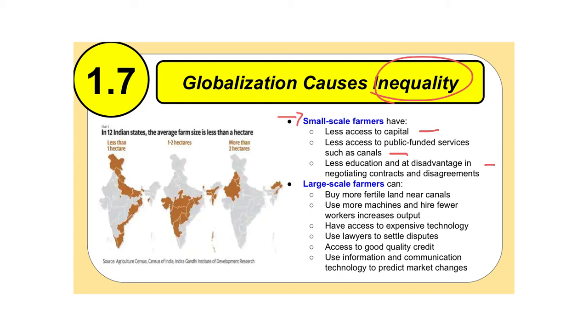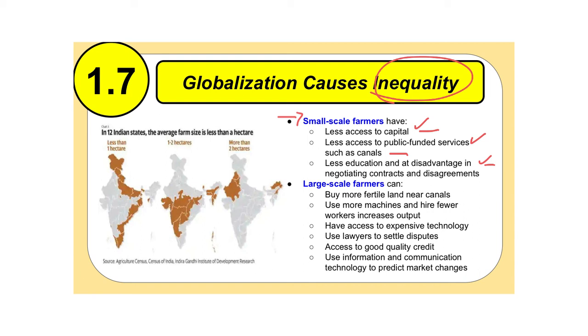These are poor people by the nature of their life, and so they already start out behind the eight ball, so to speak. They don't have access to the money or the best farmland or even education to make sure they're not being taken advantage of.